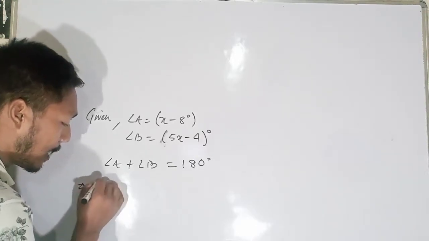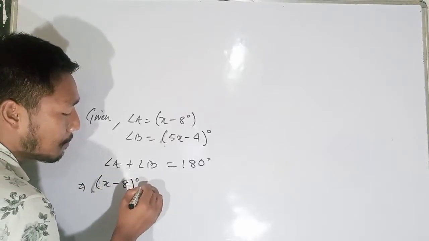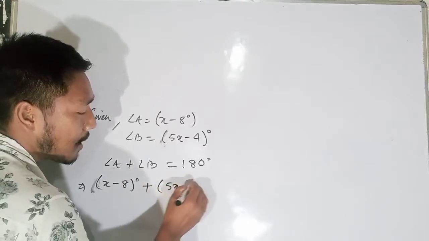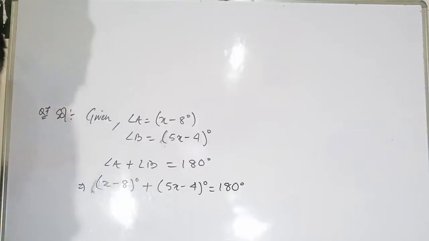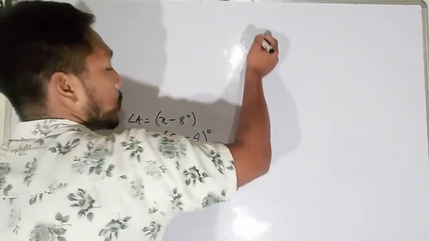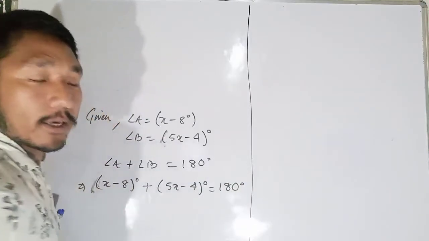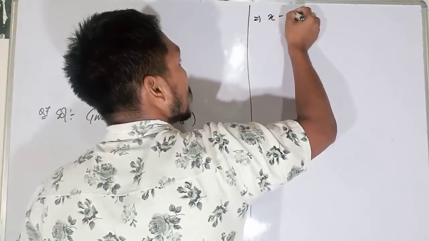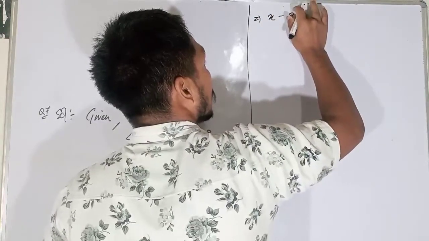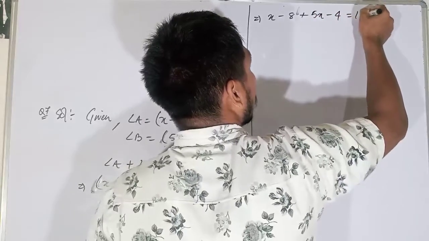That means x minus 8 degrees plus 5x minus 4 degrees is equal to 180 degrees.